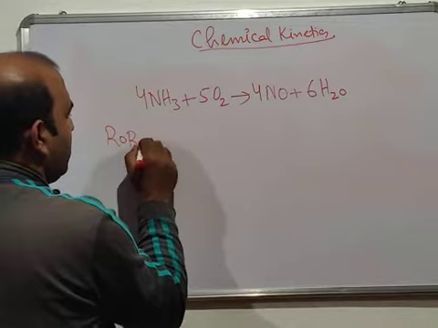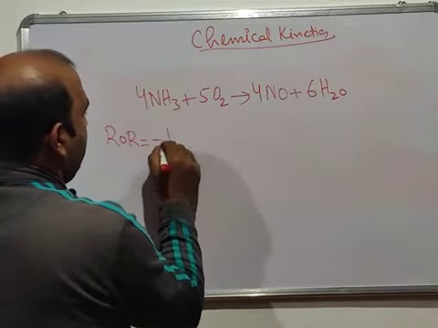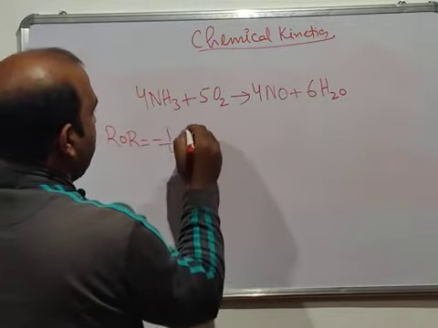That's the average rate of reaction. It will be minus 1 divided by 4, the stoichiometric quotient.